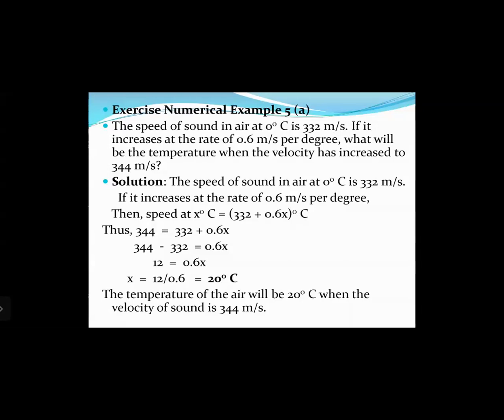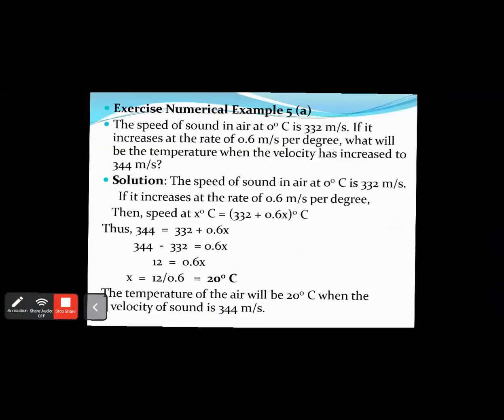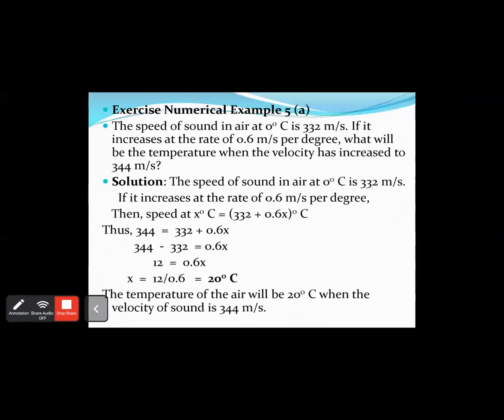So let us convert it into the form of an equation. Let us see the solution. The speed of sound in air at 0 degrees Celsius is 332 meters per second. Now, if it increases at the rate of 0.6 meter per second per degree, then the speed at x degrees Celsius will be 332 plus 0.6 times x.